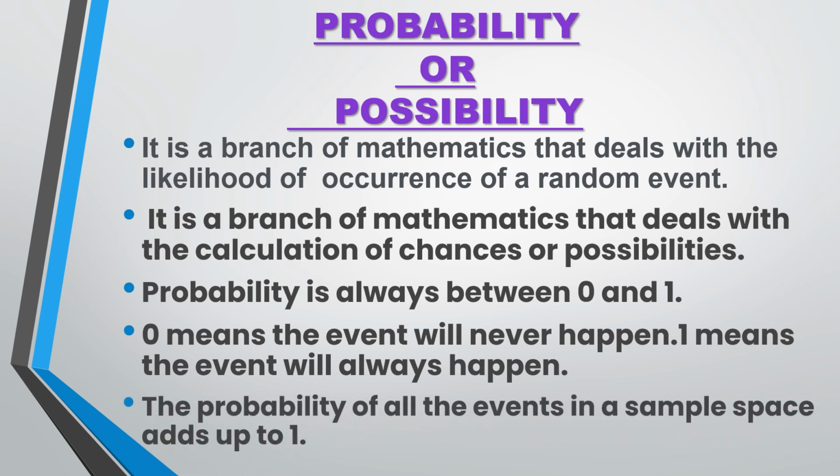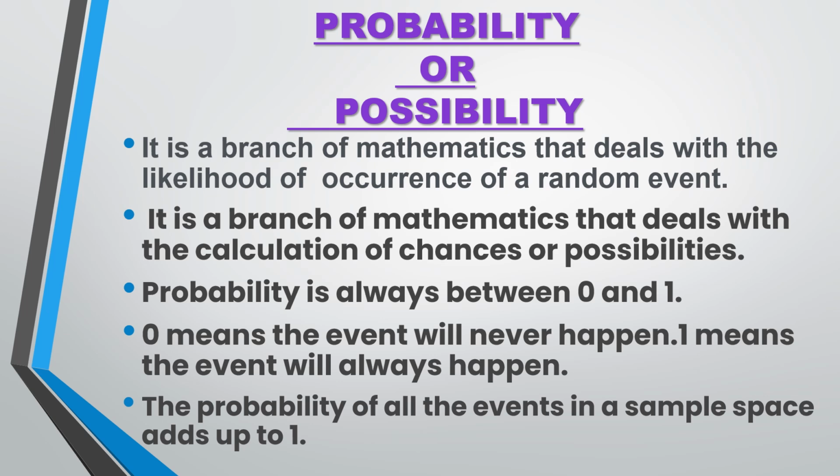The probability of all the events in a sample space adds up to 1. What is a sample space? Sample space is a collection of all the outcomes of an event. Like if you throw a coin, the outcomes can be head or a tail. So that makes a sample space, right? And probability of all the events adds up to 1 means the probability of getting a head plus the probability of getting a tail, if you add both the probabilities, it should add up to 1.